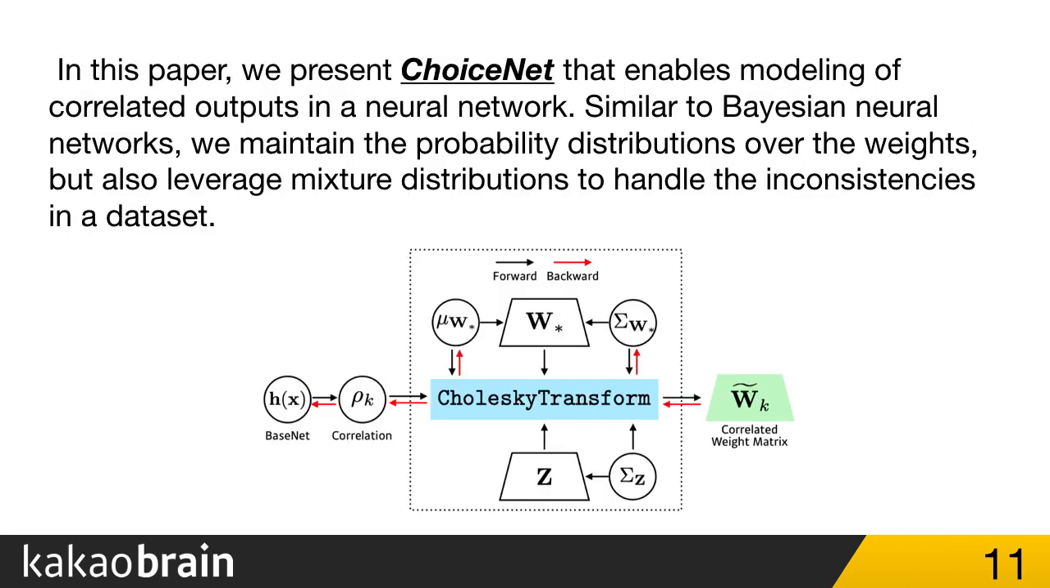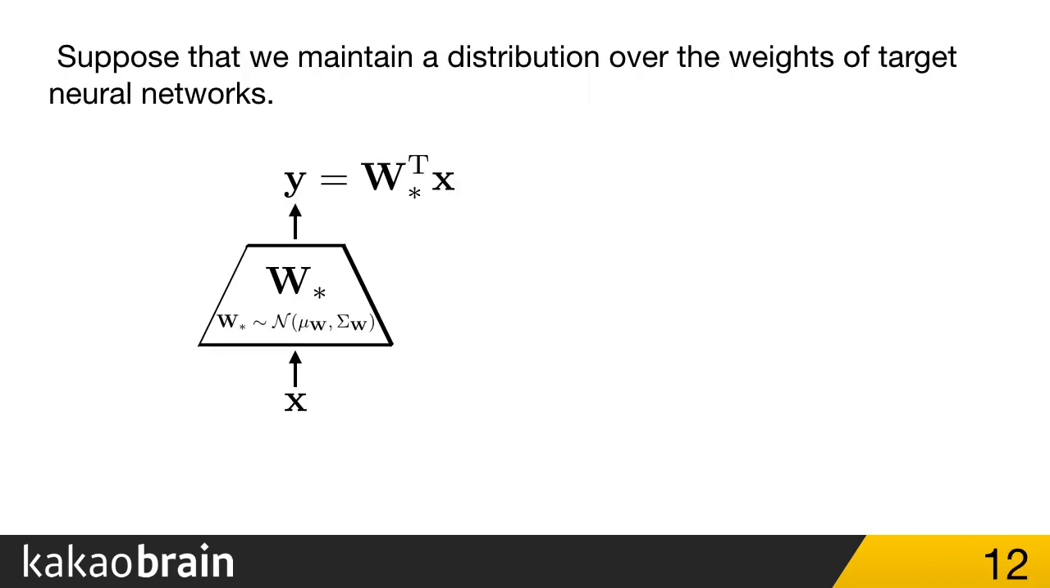In this paper, we present ChoiceNet that enables modeling of correlated outputs in a neural network in a fully differentiable manner. Similar to a Bayesian neural network, we maintain the probability distribution over weights, but also leverage a mixture distribution to handle inconsistencies in a dataset. Suppose that we maintain the distribution over weights of a target neural network. Since W star is a random variable, the resulting Y also becomes a random variable.